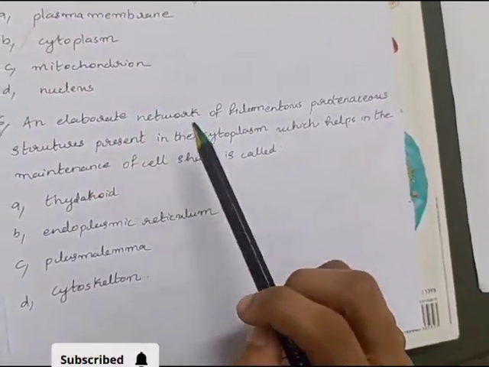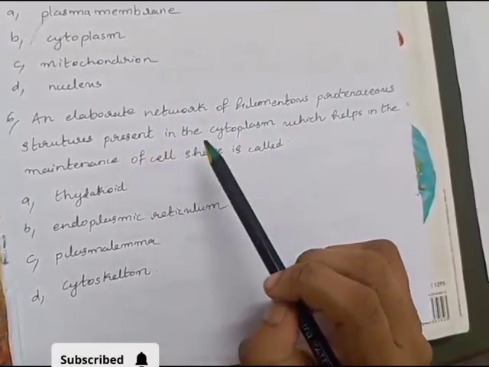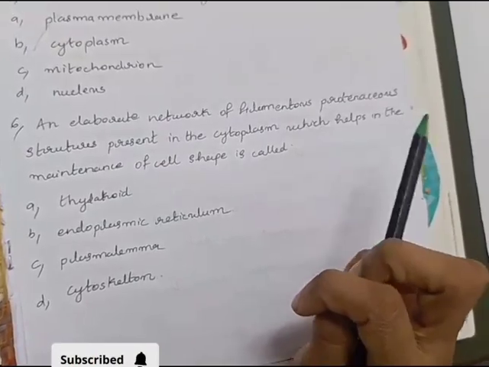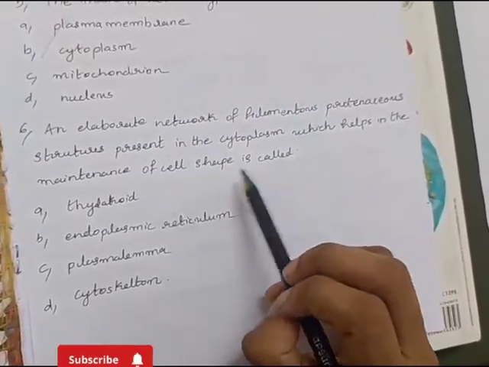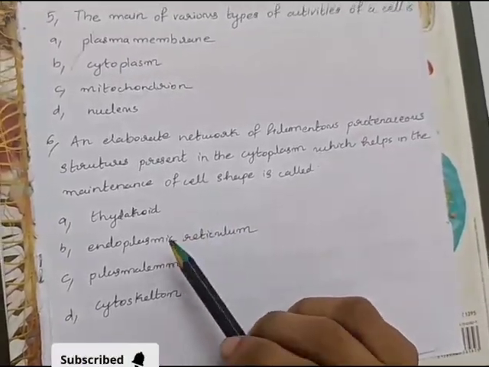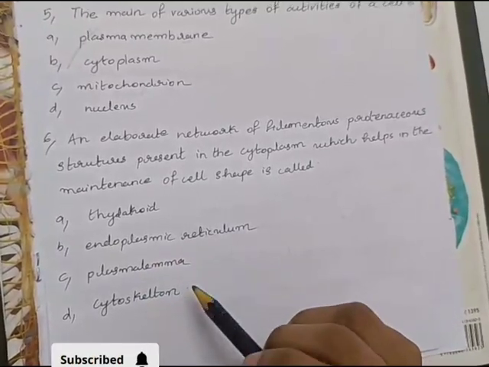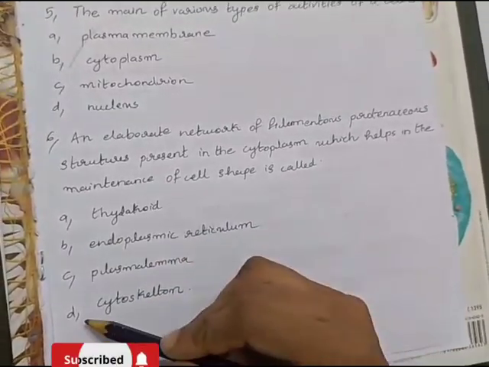An elaborate network of filamentous proteinaceous structures present in the cytoplasm which helps in maintenance of cell shape is called: Option A. Thylakoid, B. Endoplasmic reticulum, C. Plasma lemma, D. Cytoskeleton. Option D. Cytoskeleton.